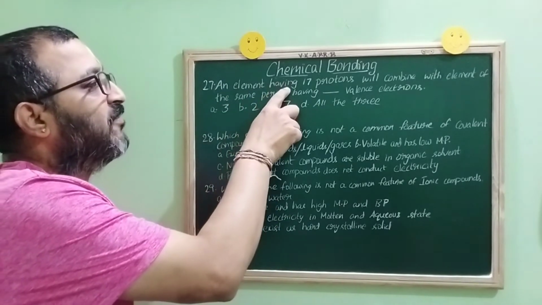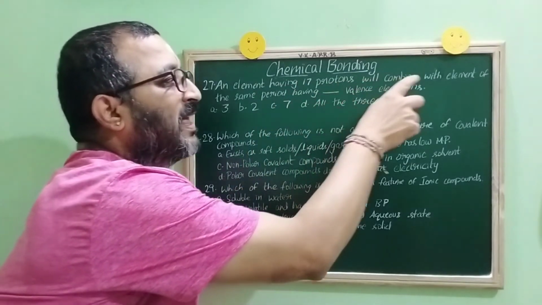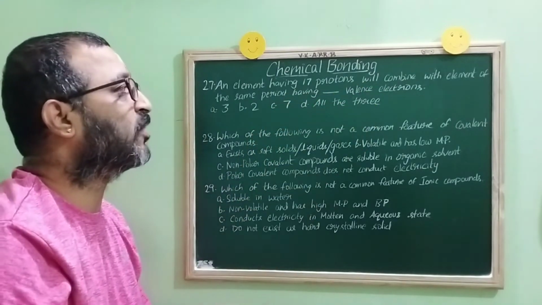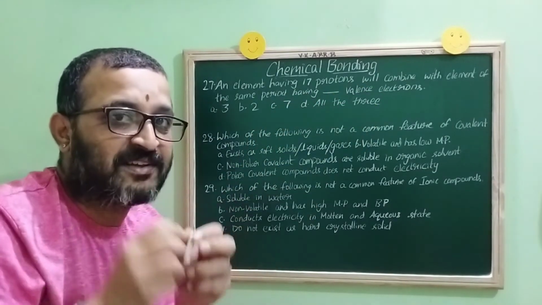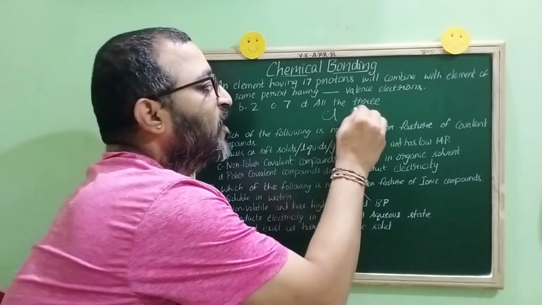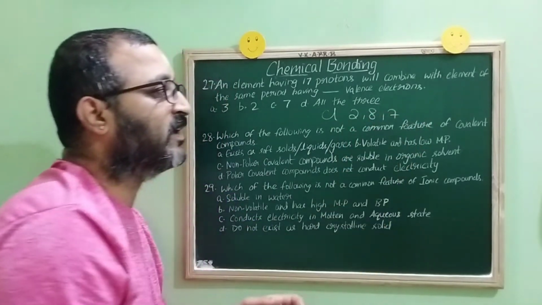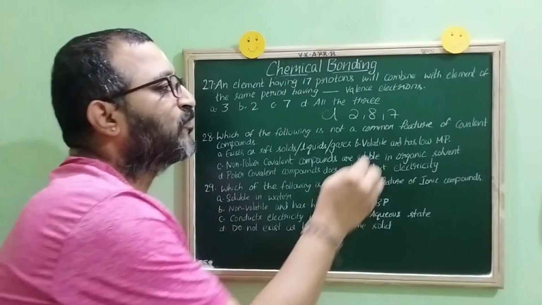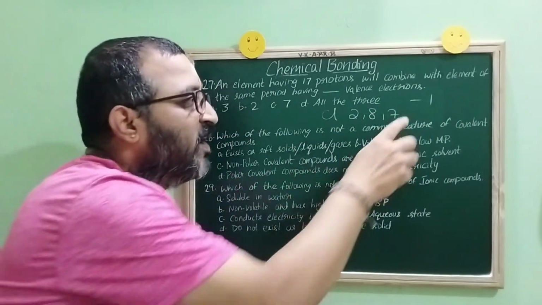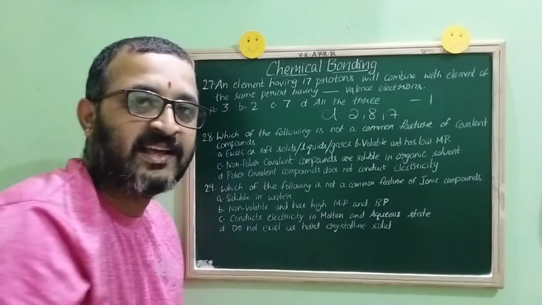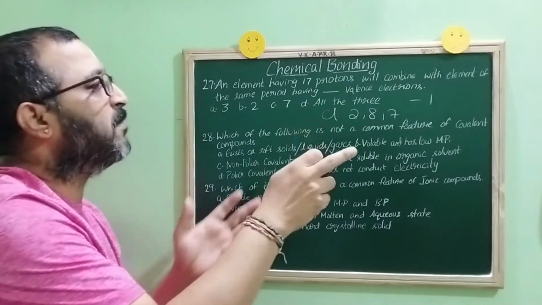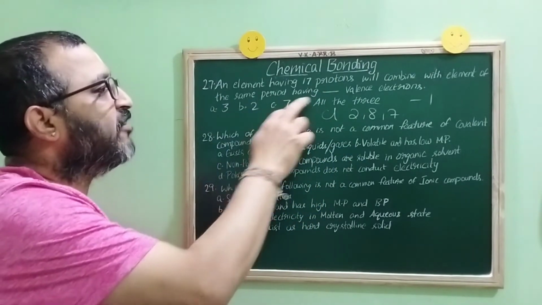An element having 17 protons will combine with the element of the same period having dash valence electrons. Children, which is the element that is having 17 protons? Obviously, it is what, children? Chlorine, whose electronic configuration is 2, 8, 7. Common sense says that what is the valency of Cl? It is -1. Why -1? Minus indicates gain of electron. After gaining 1, it will become 8. That is nothing but octet. It is stable.